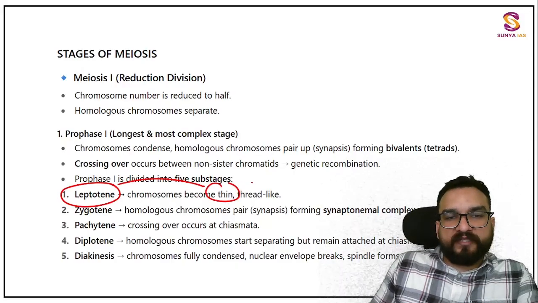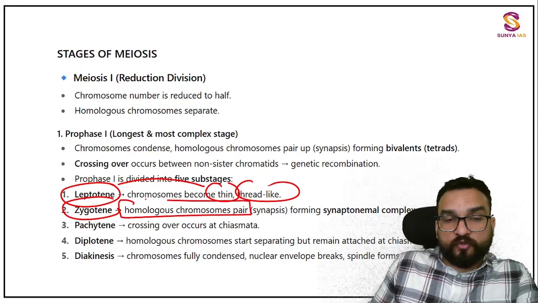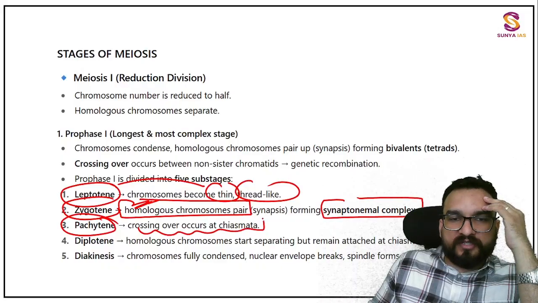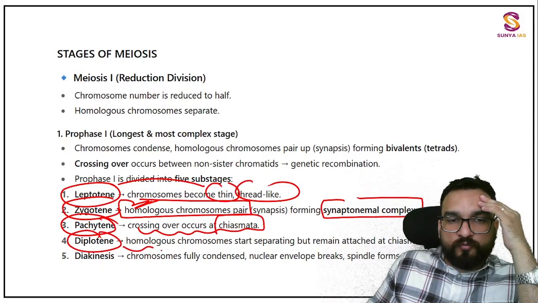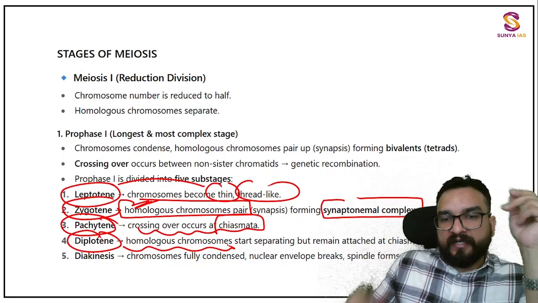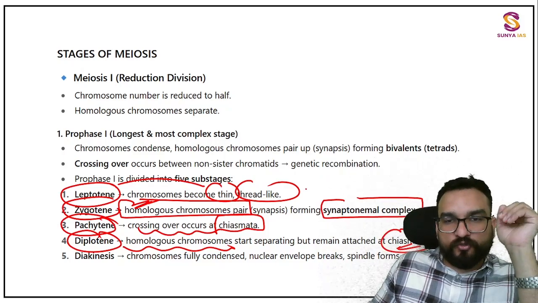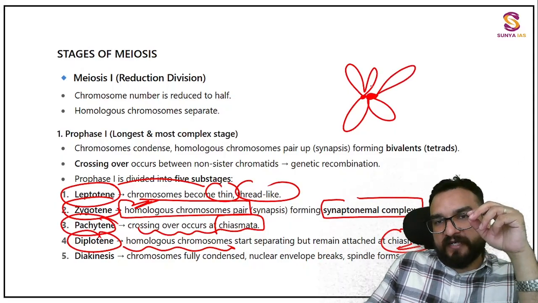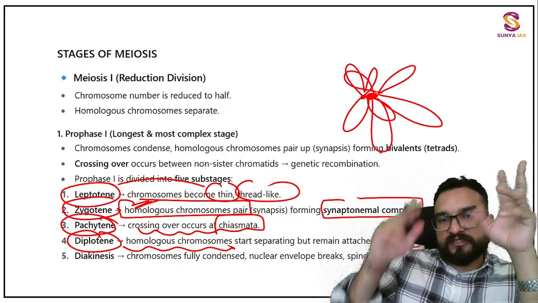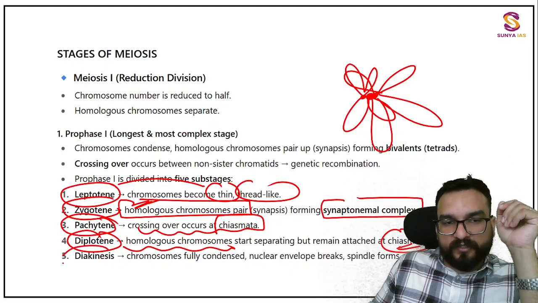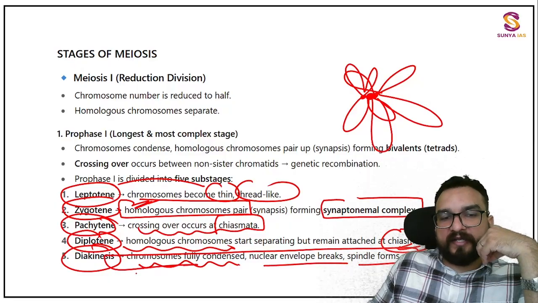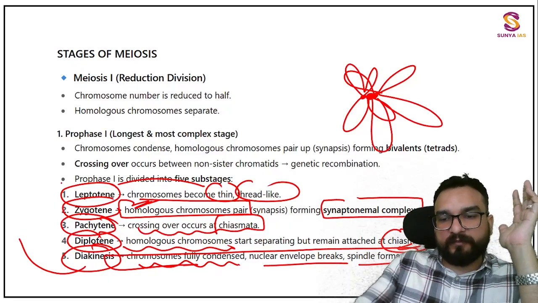Now you see. Leptotene: chromosomes become thin and thread-like. Zygotene: homologous chromosomes, this you have to remember, form the synaptonemal complex and tetrad structure. Pachytene: crossing over occurs at chiasmata. Diplotene: homologous chromosomes start separating but remain attached at chiasmata. I'll be showing you what chiasmata is inside. Like this you will be seeing that in the middle they will be connected, but they will be detached from the sister chromatid part. Diakinesis: chromosomes fully condensed, the nuclear envelope breaks and the spindle forms, and like mitosis you will be finding the same thing happening.